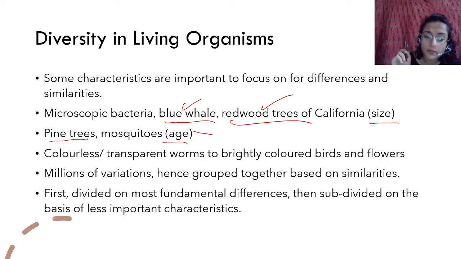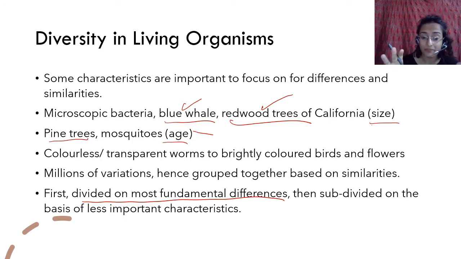So first, these are divided on the most fundamental differences. What is fundamental? Basic, absolutely basic. We have talked about the word fundamental before. So we look at absolutely fundamental differences. If you look at a plant and a dog, for example, if you have a dog at home, or if you have a stray dog, you have some plants at home.